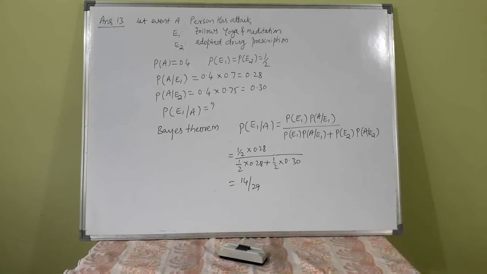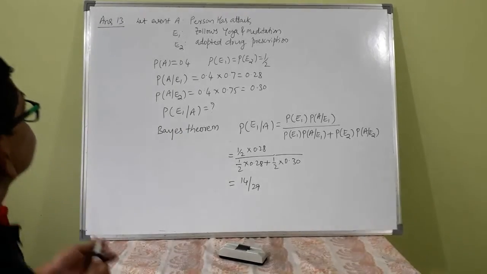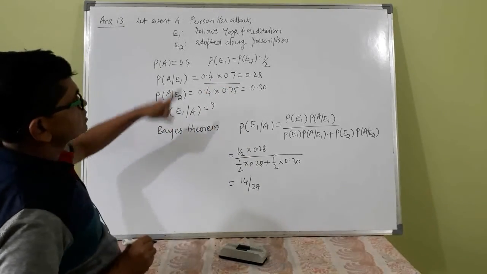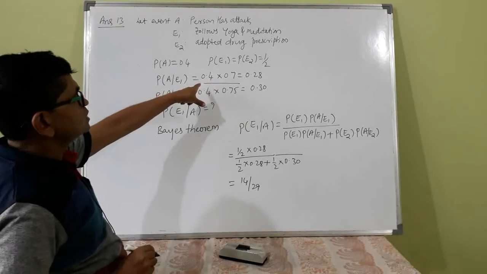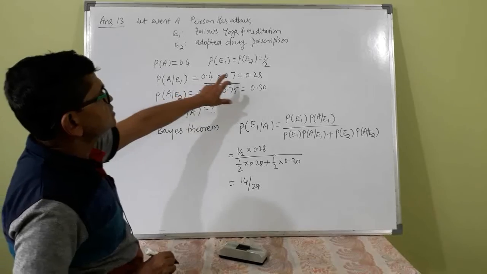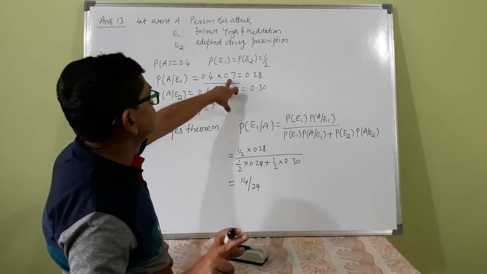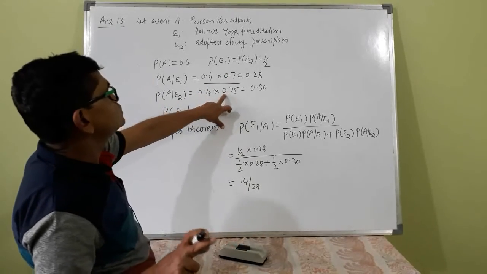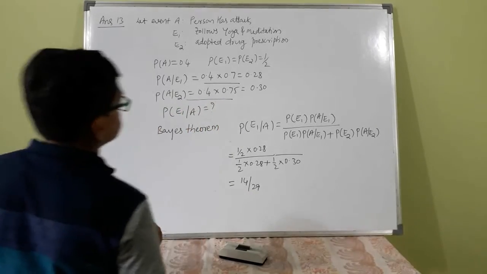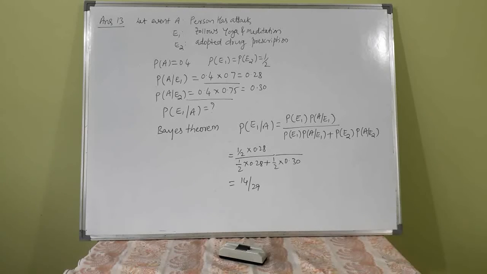Here these two steps are important. Probability of A given E1, that is the probability of having an attack, reduces by 30%, but his attack is not affected otherwise, so 1 minus 0.3 is 0.7. Here that is 1 minus 0.25. If you write that one, the remaining steps are straightforward. Please think over it.